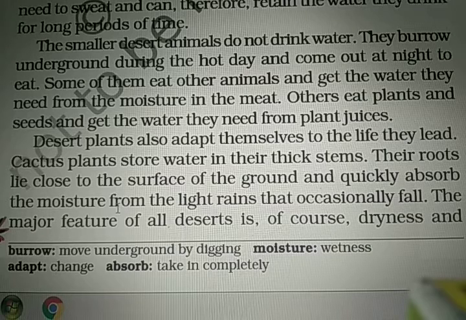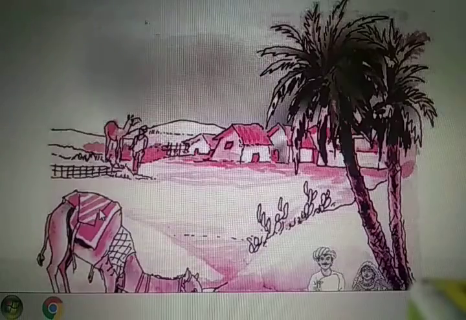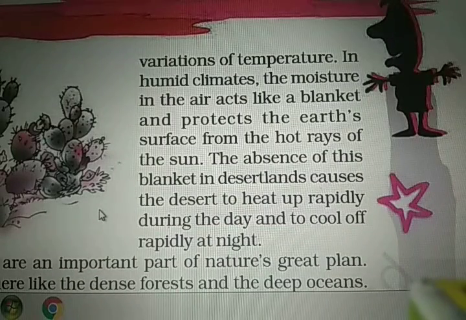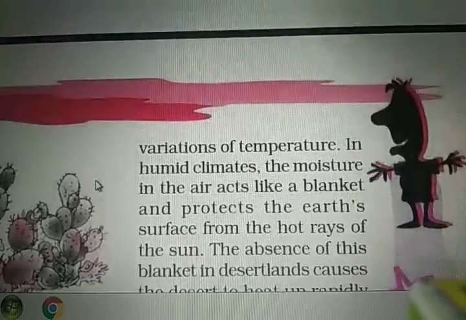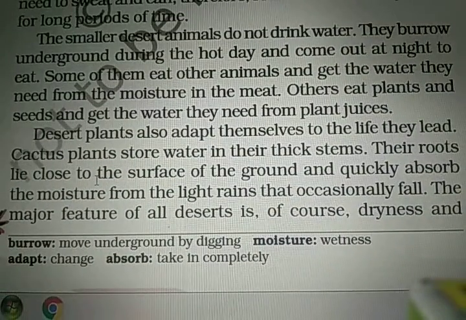Others eat plants and seeds and get the water they need from plant juices. Plants, leaves and stems are juicy, and when they eat them, they get their water supply from those juices.